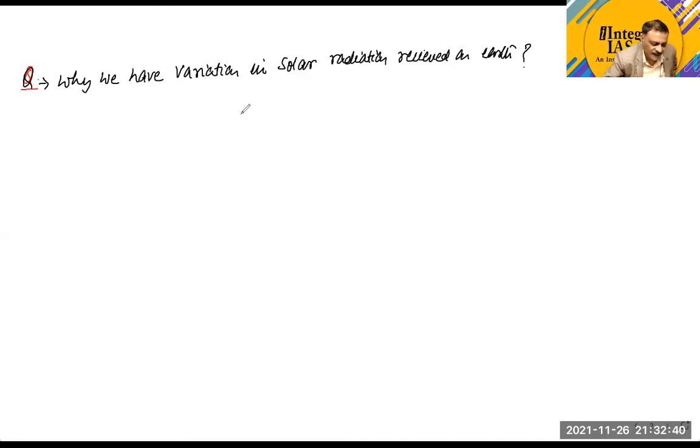Now, what is the reason behind it? Try to understand what is the reason behind it. The reason is there are two factors that you need to keep in your mind. One is revolution of Earth, and another one is axial tilt of Earth.